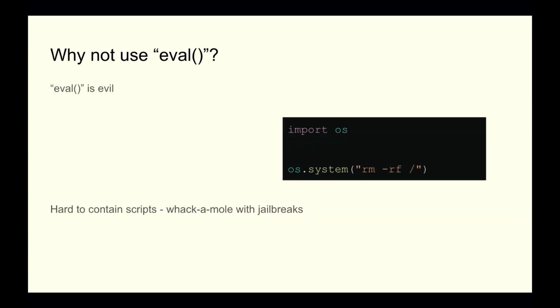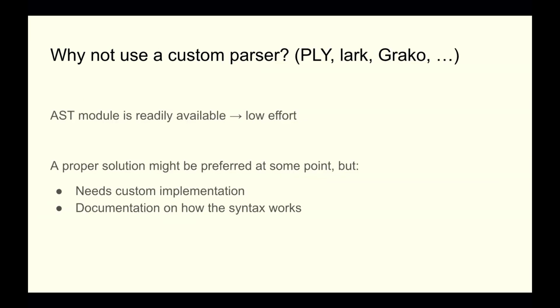Right, why don't we use eval? Eval is evil, we all know that, because we could do shenanigans like this. This is a valid Python thing, and if we were simply evaluating it, we would be in a world of hurt. There are ways to constrict users, but it's tough to plug all the holes, and I think it's impossible to come up with solutions to fix all of this. There will be jailbreaks all the time, so eval is not an option.